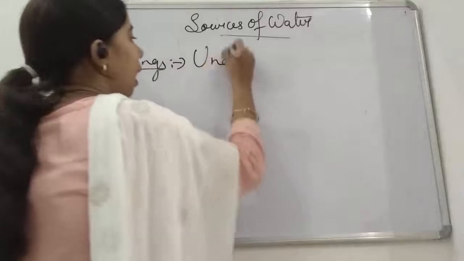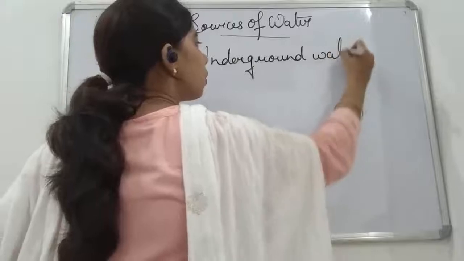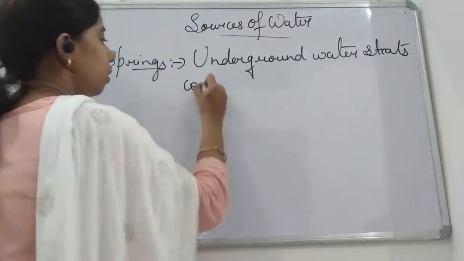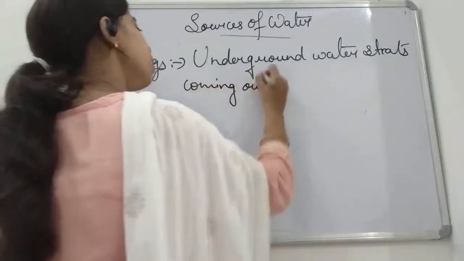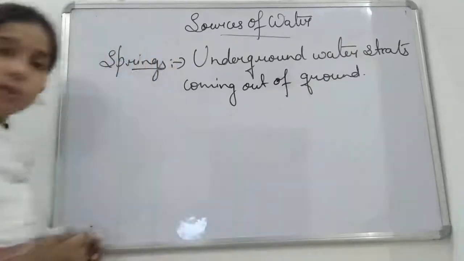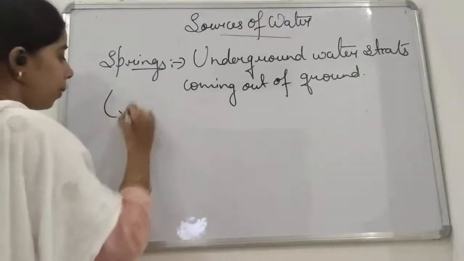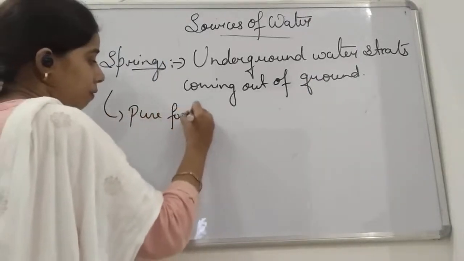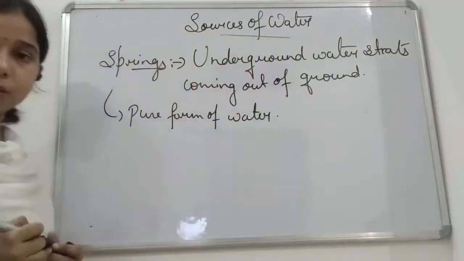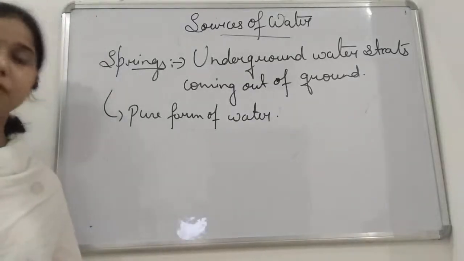We can define it: underground water starts coming out of the ground. That is known as a spring. Okay, so a spring also has a pure form of water. Okay, student. So the spring and the well, both of them have a pure form of water.